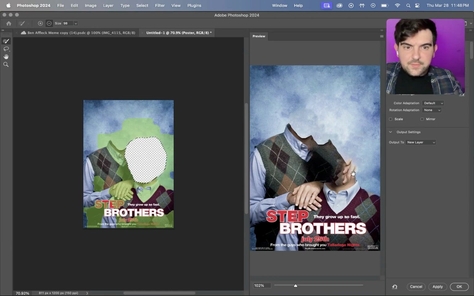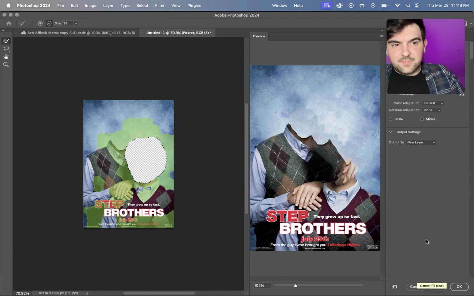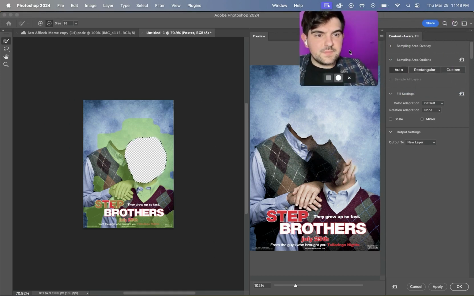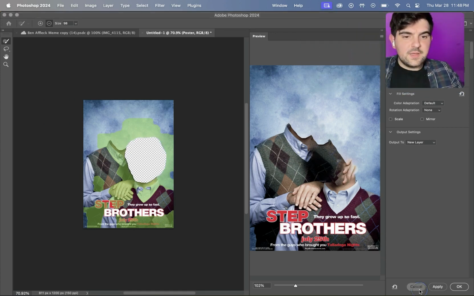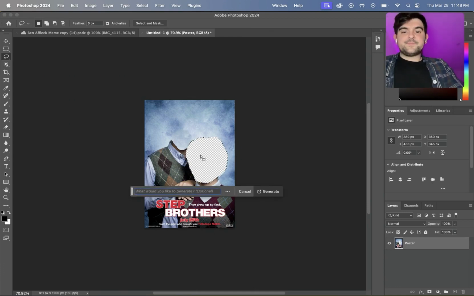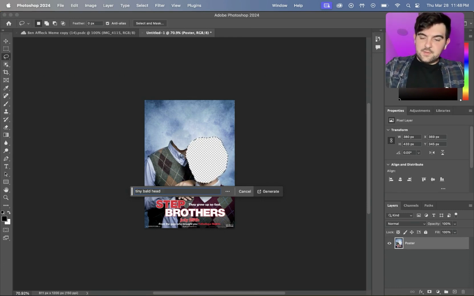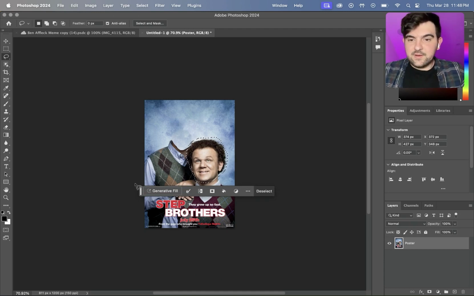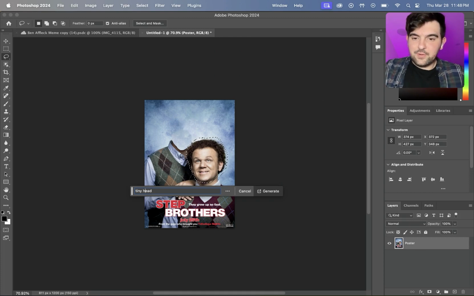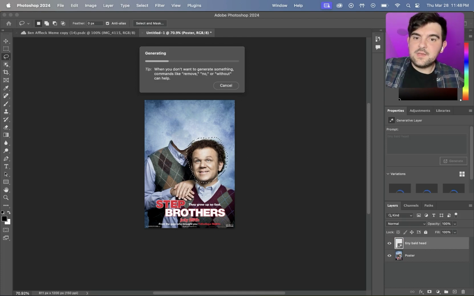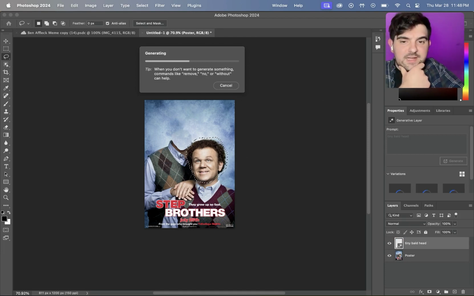And that doesn't look right at all. So this is the not so fun part where you got to figure out what to do next. Instead, I'm going to do a generative fill. Actually, a better idea is if we just go back a little bit to where we had John Riley's head here, hit generative fill, and then just say tiny bald head, because less hair, smaller head is going to be easier for us to put a new head on top of it. I'm going to wait a second. Let's see what it gives us.